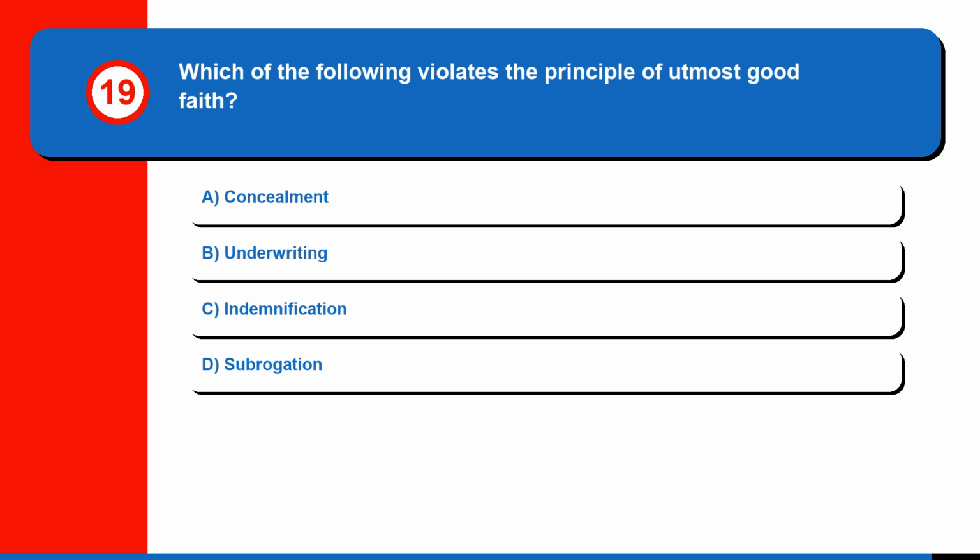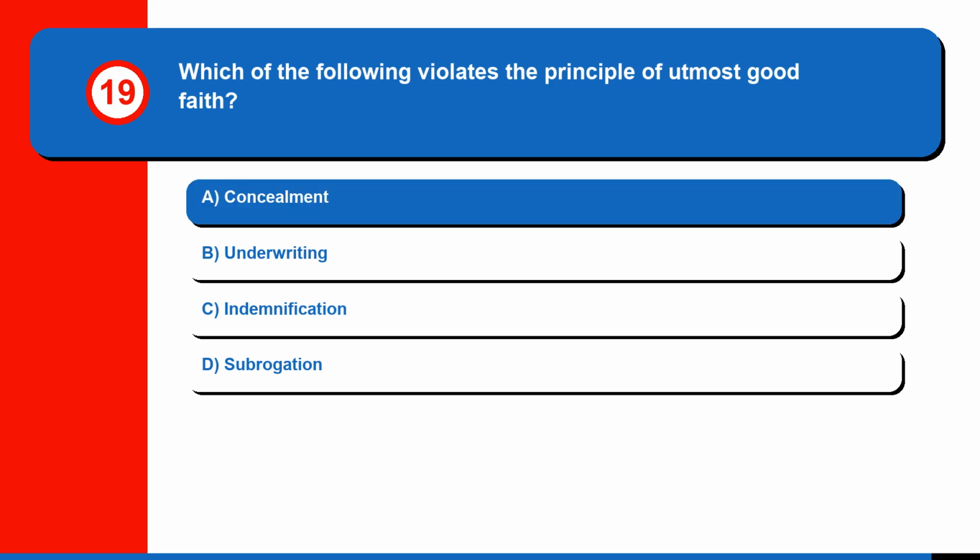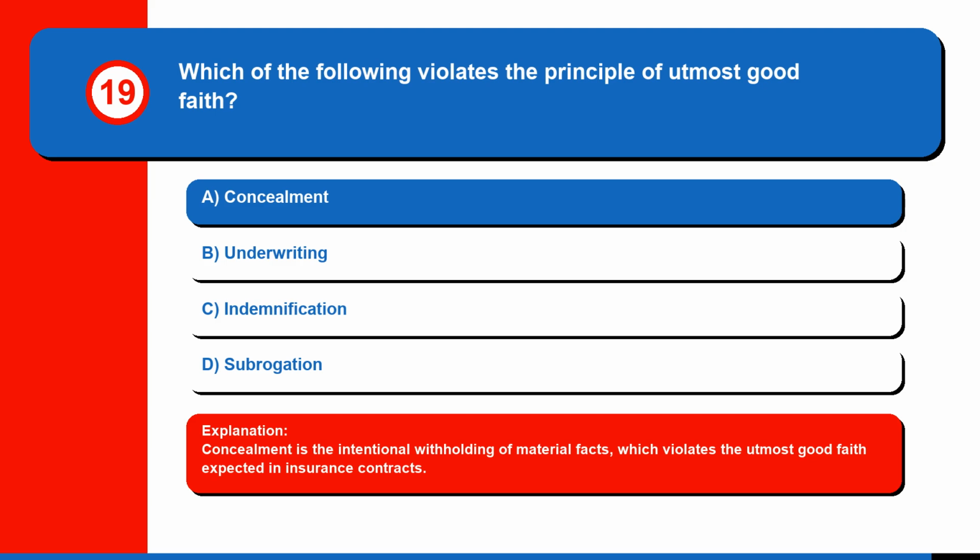Question 19. Which of the following violates the principle of utmost good faith? A. Concealment, B. Underwriting, C. Indemnification, or D. Subrogation? The correct answer is A. Concealment. Concealment is the intentional withholding of material facts, which violates the utmost good faith expected in insurance contracts.